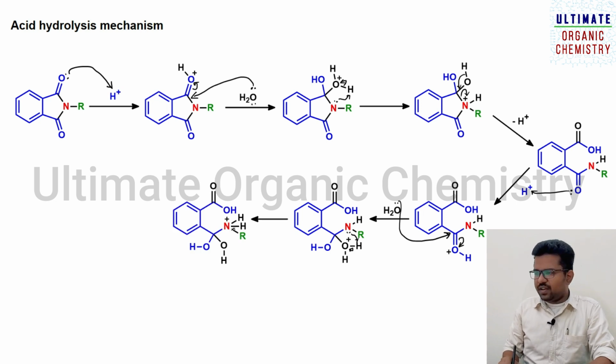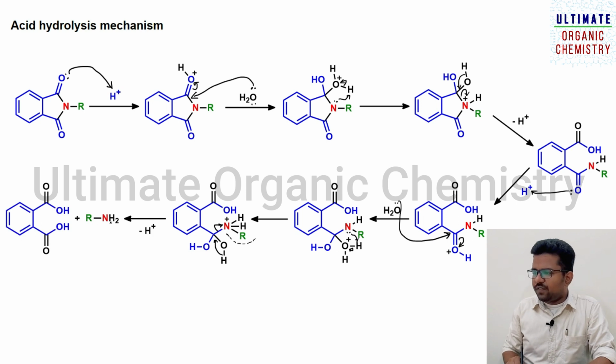Once again, if it is formed, you can see this part is a very good leaving group. So what will happen, this hydrogen comes back here, that is, the electron comes back here, and that hydrogen will be leaving as H plus, and the carbon valence is increased by 1. This bond is shifting towards the nitrogen atom and it will form a primary amine along with phthalic acid. So this will be leaving as acid. The acid used in the first step is regenerated in the final step.